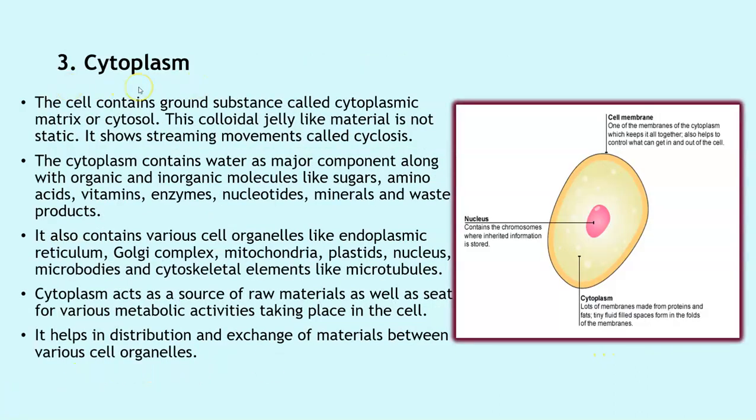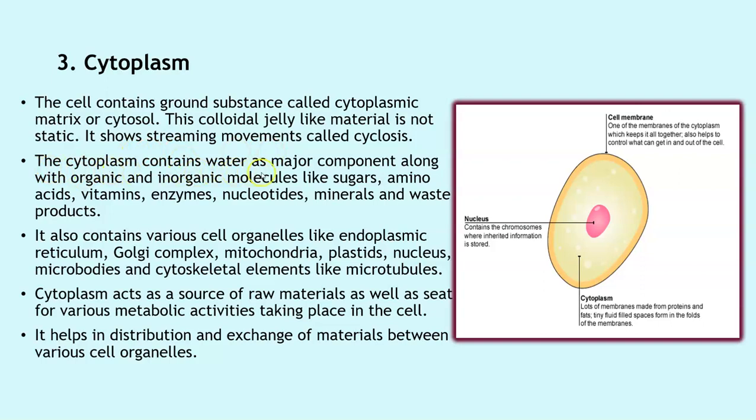The next important component is the cytoplasm. The cell contains ground substance called as cytoplasmic matrix or cytosol. This colloidal gel-like material is not static. It shows streaming movements called as cyclosis. Have a look at this diagram here. It is kept to the minimum levels of the parts, that is, only the nucleus is shown, the cell membrane is shown, and the cytoplasm is shown. So this cytoplasm is colloidal jelly-like and it is always moving.